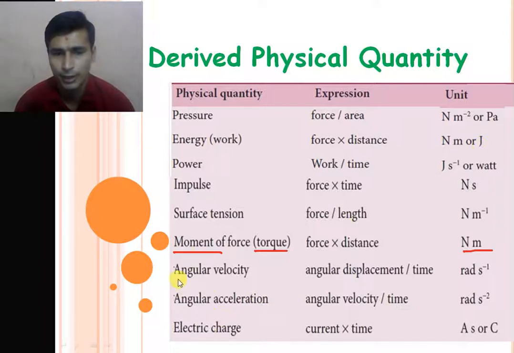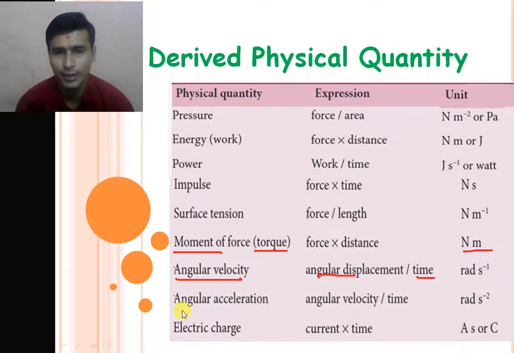Another physical quantity is angular velocity. Angular velocity is defined as angular displacement divided by time. Angular displacement is nothing but a simple plane angle, and the unit of angle is radian and the unit of time is second. So the unit of angular velocity is angular displacement divided by time, radian over second. So the unit of angular velocity is radian per second.